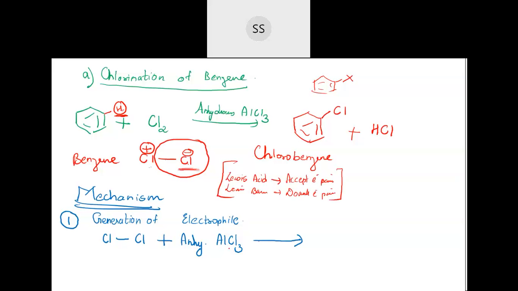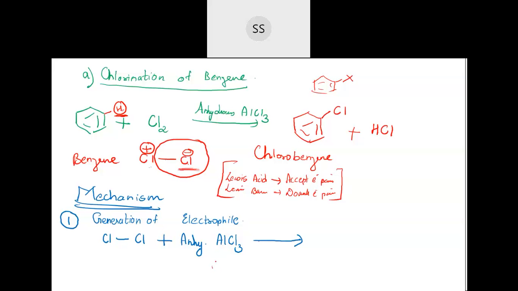Will it accept an electron pair or will it donate one? You will understand by seeing the number of bonds they are having. Will AlCl3 act as an acid or a base? Yes, they will accept. Very good. If they are accepting, that means they will act as an acid. Why are they acting like that?